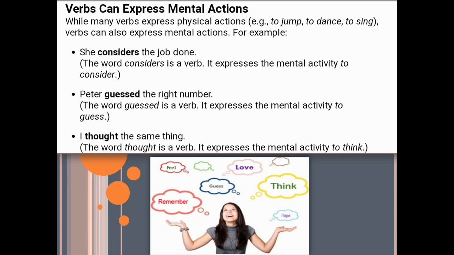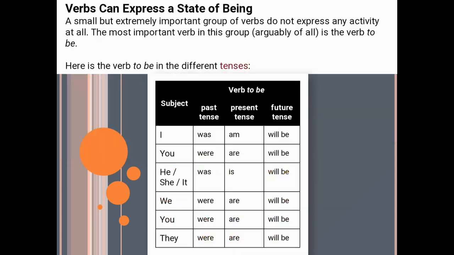Next is Peter guessed the right number. The word guessed is a verb here and it expresses the mental activity to guess. Next is I thought the same thing. The word thought is a verb. It expresses the mental activity to think. So whatever is going inside your mind, that also comes out in the form of different type of verbs.